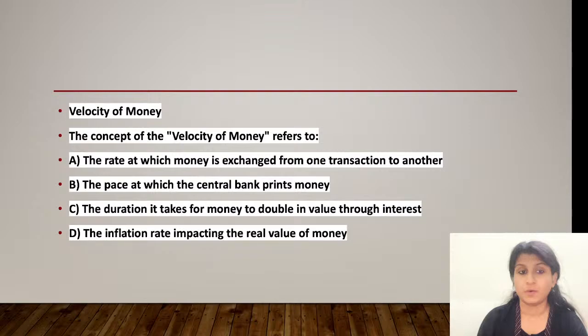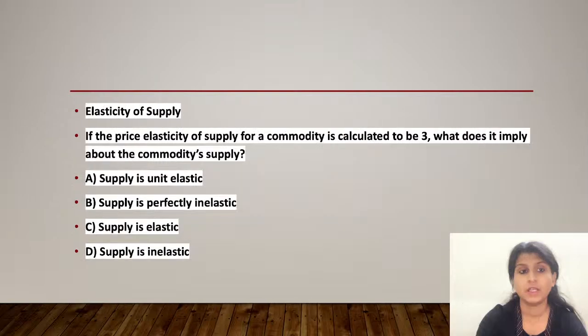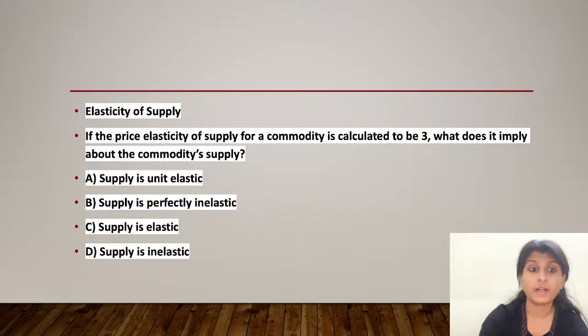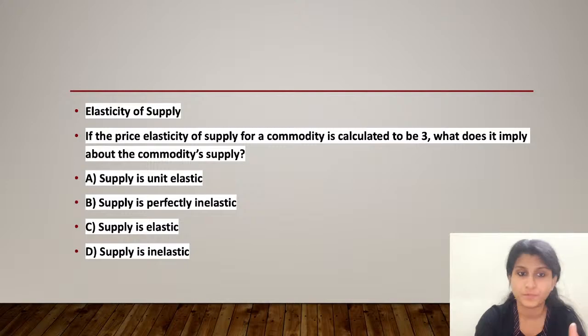Next one. The next question is about the elasticity of supply. The question is, if the price elasticity of supply for a commodity is calculated to be 3, what does it imply about the commodity's supply? Option A, supply is unit elastic. Option B, supply is perfectly inelastic. Option C, supply is elastic. Or option D, supply is inelastic. What should be the right answer here?